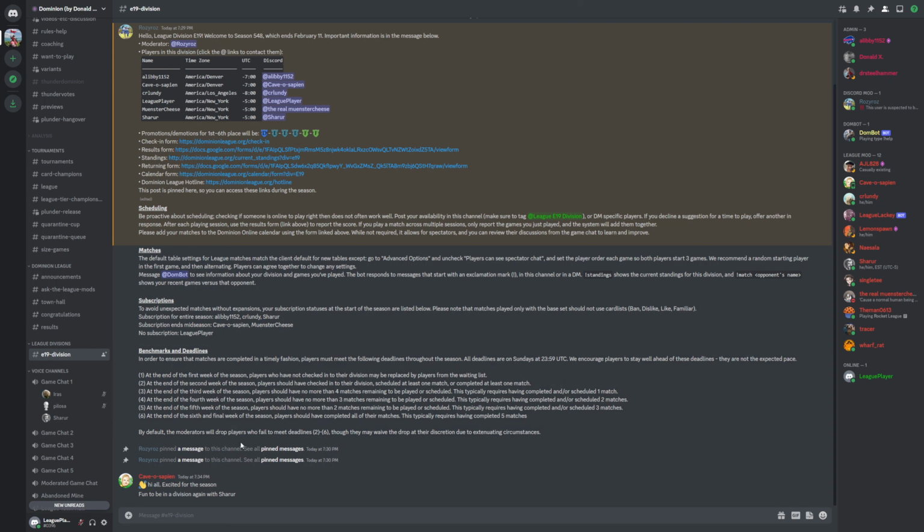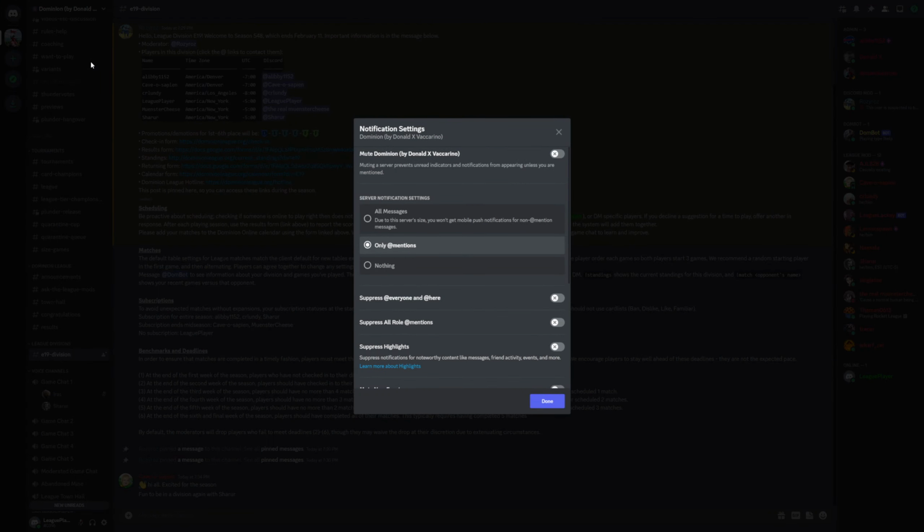If you set it to mentions, you'll get notified if someone specifically tags you, say they want you to get pinged. Another thing to keep in mind is if you go here, you can change your default notification settings. Mute the server. This you don't need to touch.